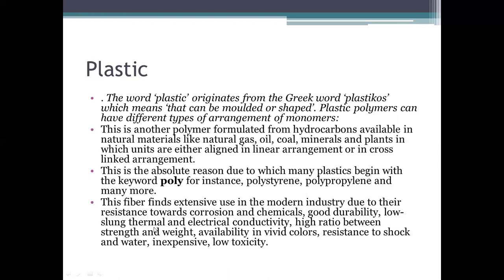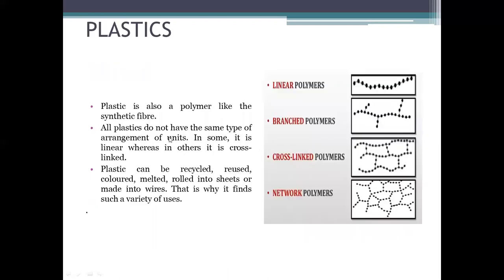But one main thing is there, it is not a natural material. It is a man-made material and mainly made up of hydrocarbons.